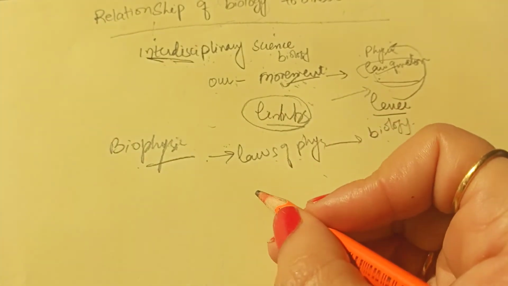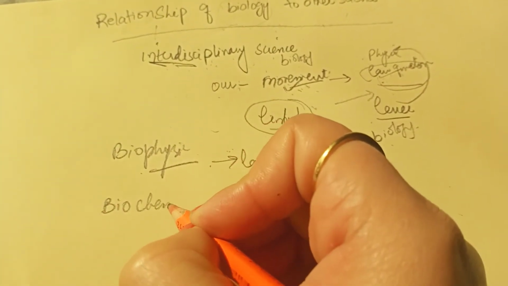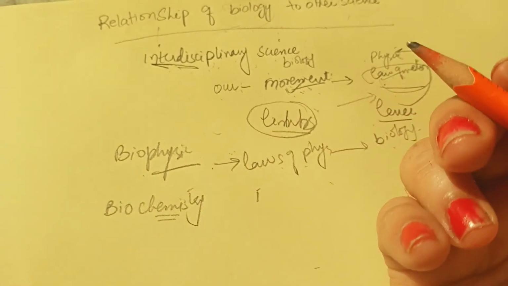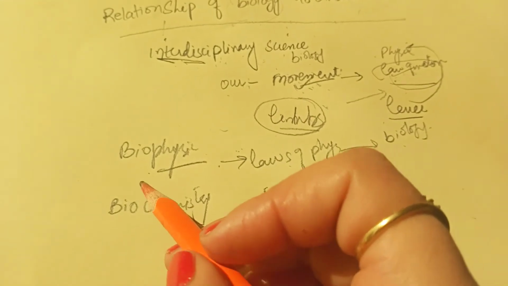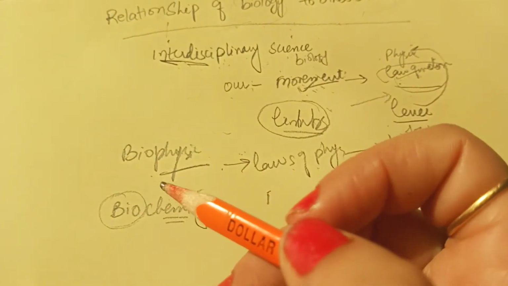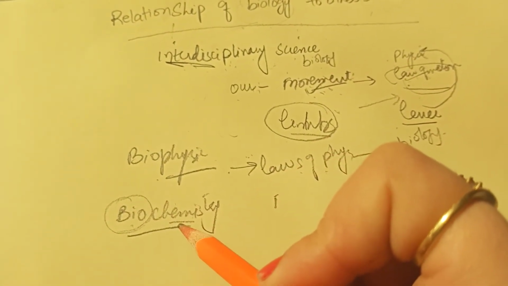Now let's see biology and chemistry. That will be known as biochemistry. Beta, you know very well that chemistry is the study of chemicals. Obviously there are chemicals present in living organisms. So the study of such chemicals present in living organisms is known as biochemistry.